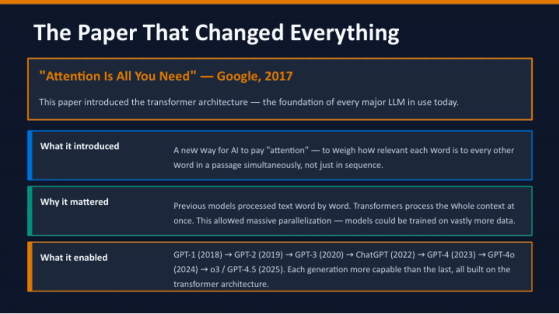This shift was all thanks to a groundbreaking paper titled "Attention is All You Need," published by Google in 2017. It introduced the transformer architecture, the foundation for every major large language model we see today. So, in essence, this paper really changed everything in the field of AI language processing.